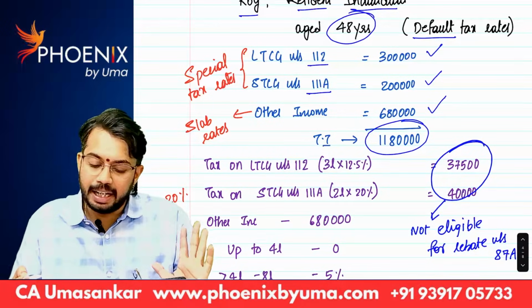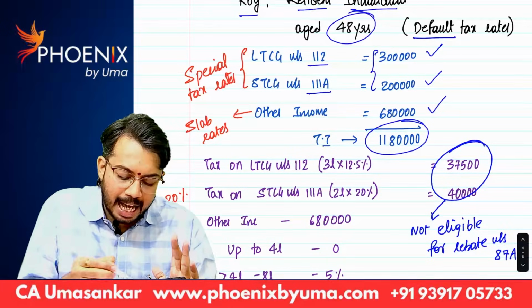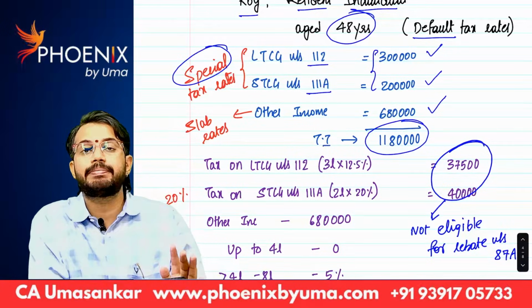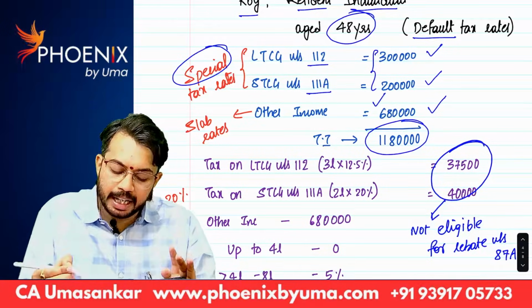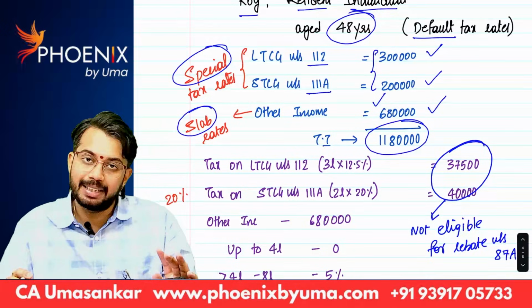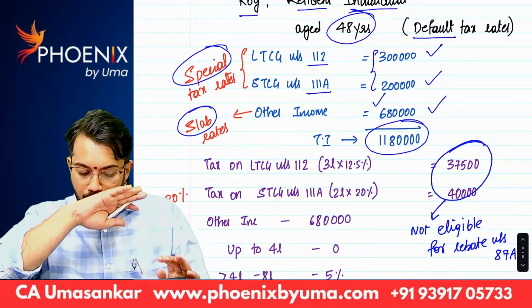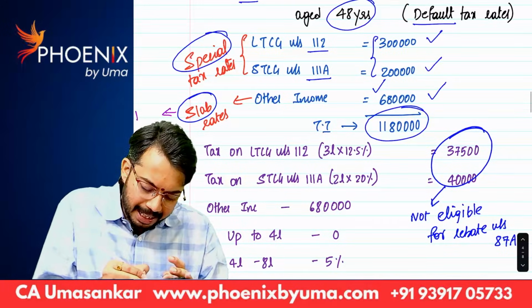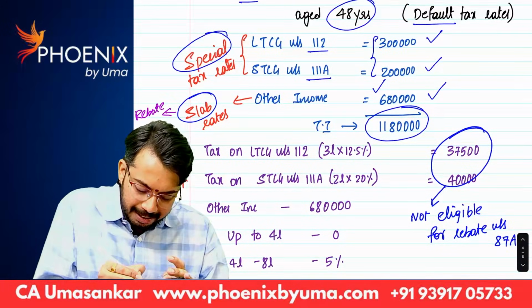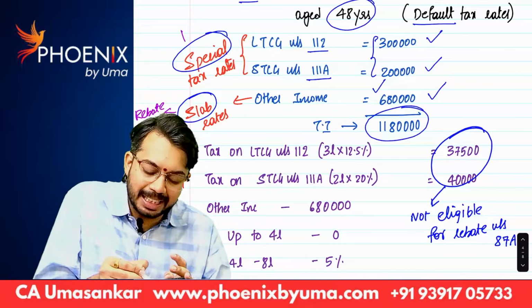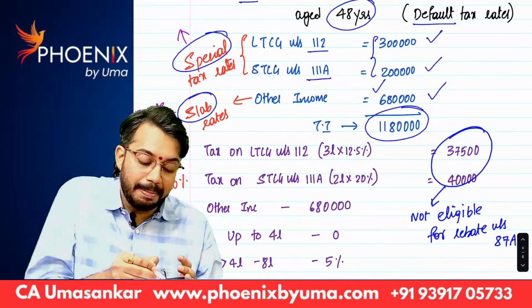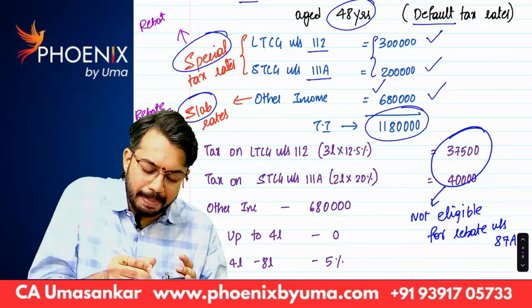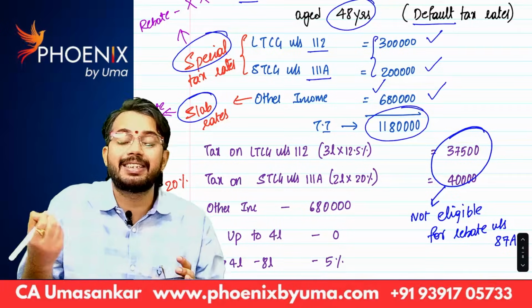Out of this, 5 lakhs is taxable at special tax rates and 6 lakh 80,000 is taxable at slab rates. The point is, against slab rates, rebate is available. But against special tax rates, rebate is not available under default tax rates.